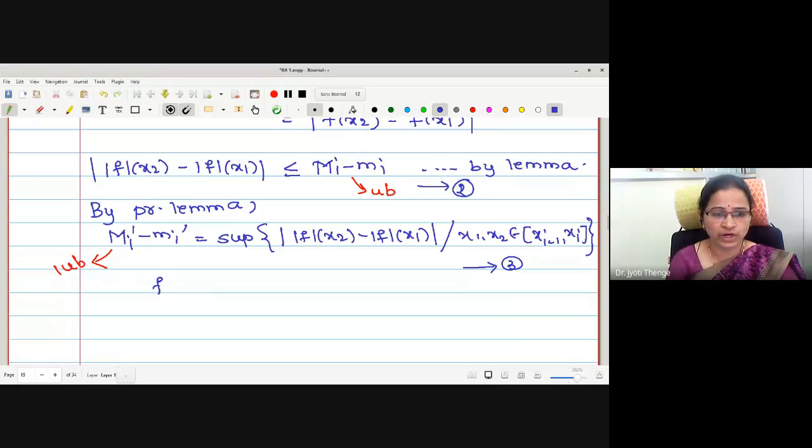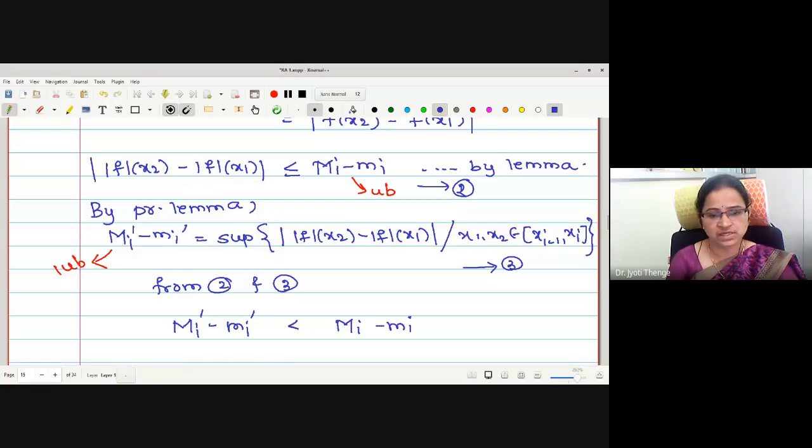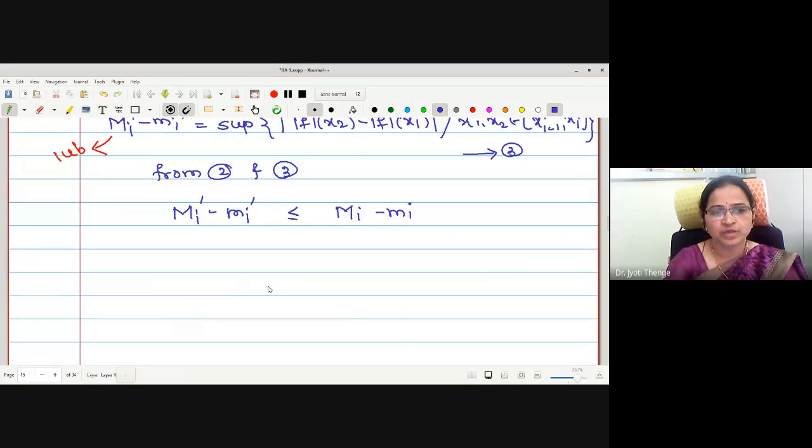Therefore, from 2 and 3, what would be a relation between the bounds? Capital Mi dash minus small mi dash and capital Mi minus small mi. Less equal. Yes, it is less equal. Correct now? Because this is the least upper bound, this is an arbitrary upper bound. Okay.